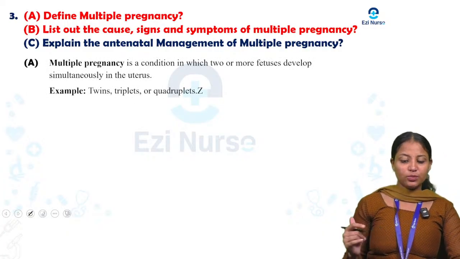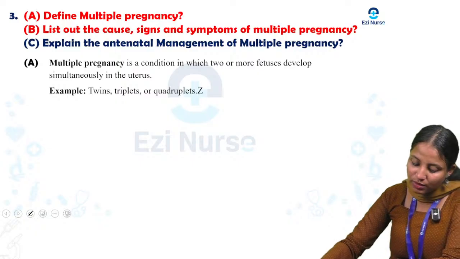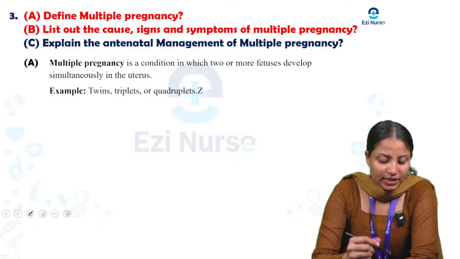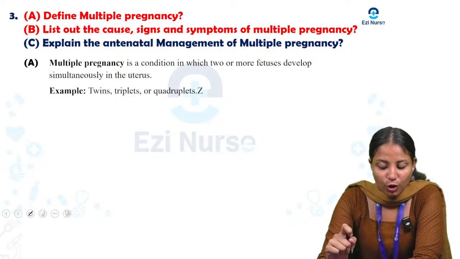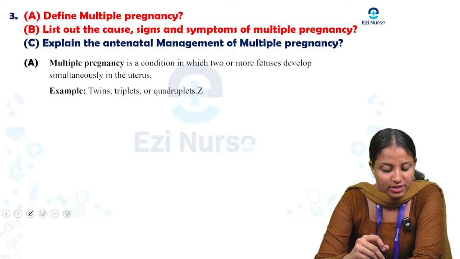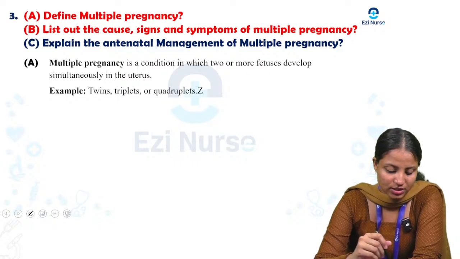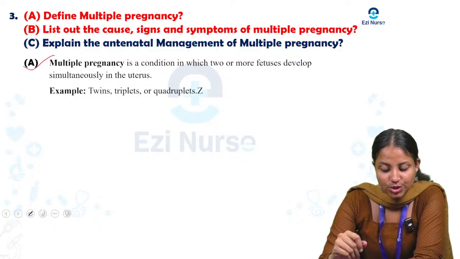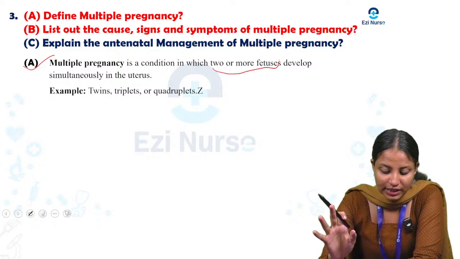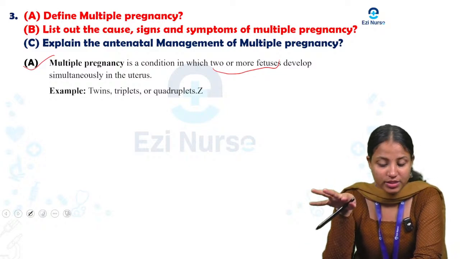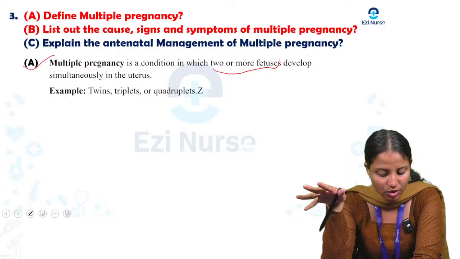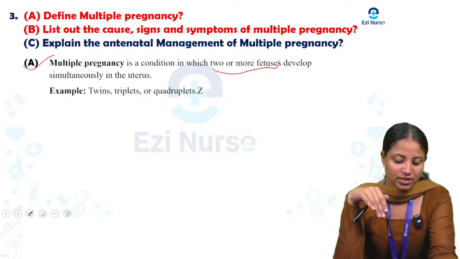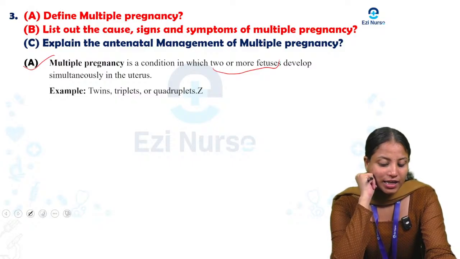So first, we can see how to define multiple pregnancy. What is multiple pregnancy? Multiple pregnancy is a condition in which 2 or more fetuses develop simultaneously in the uterus. Examples are twins, triplets, quadruplets. This is all multiple pregnancy.